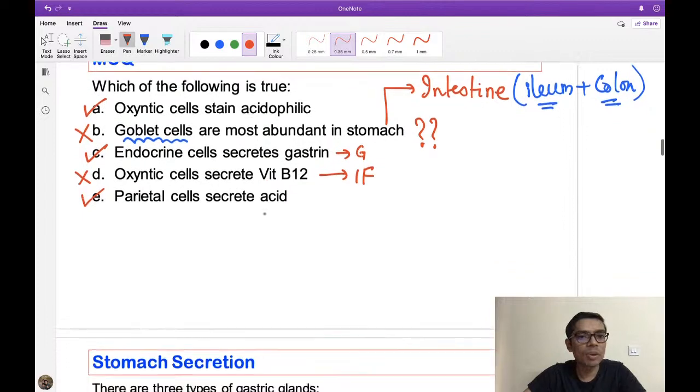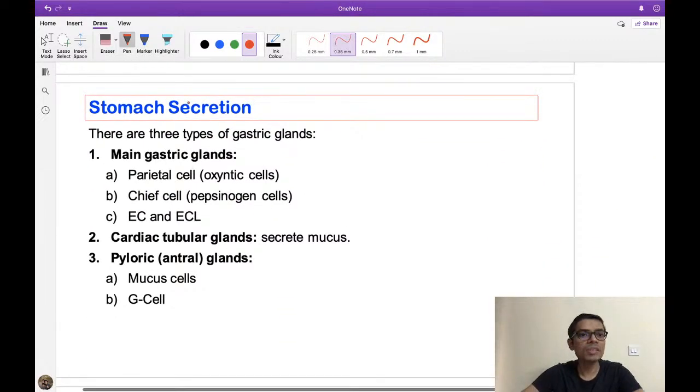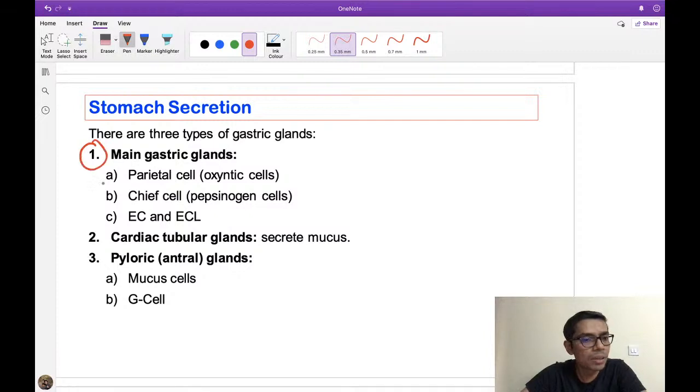So look at what information you have to remember from this. If you look at the secretion of the stomach, there are three main types of gastric glands. One is known as the main gastric gland, which is mainly present at the level of the fundus and body region of the stomach. This is a very simplified scheme, but please try to remember, it can be given in a future MCQ. Main gastric glands are present at the fundus and body region of the stomach, and they contain three main cells. One is the parietal cell, also known as the oxyntic cell, which was in our question, responsible for secretion of HCl and intrinsic factor.